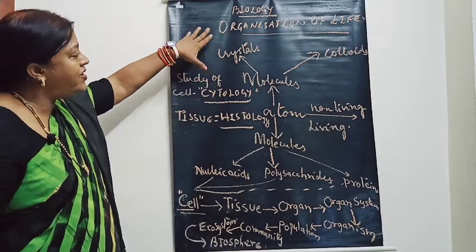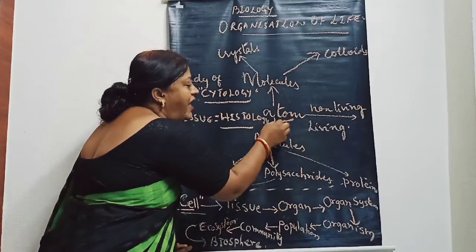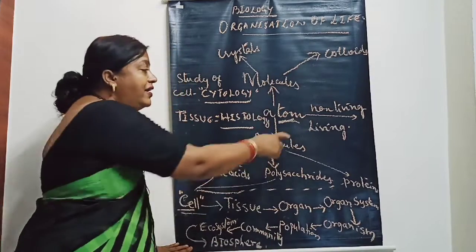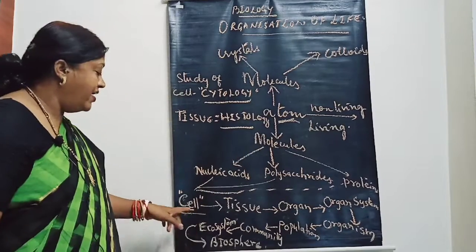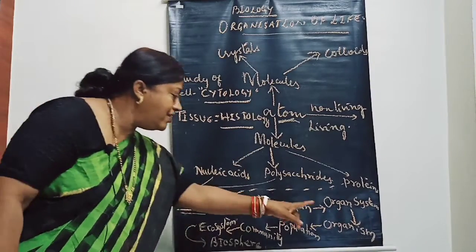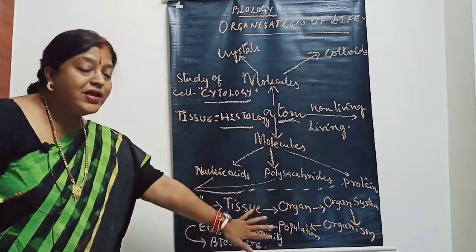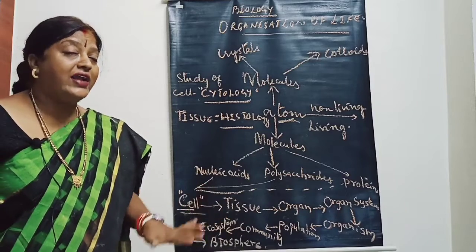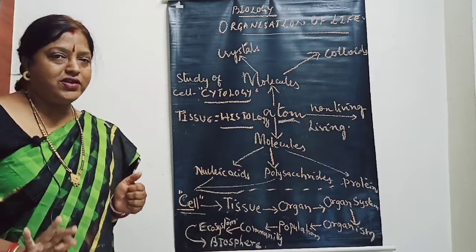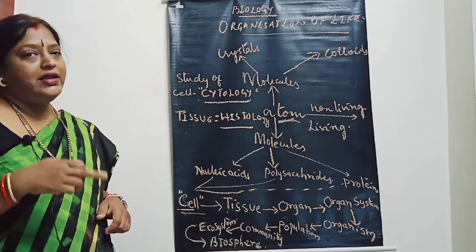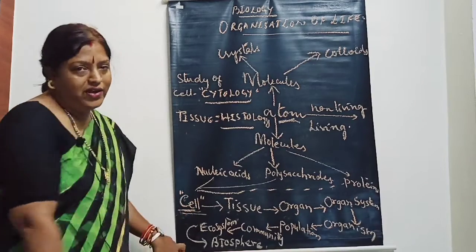Okay, so whether it is non-living or living, they make their beginning with atoms. But in the living organisms, these atoms are arranged in such a way that they form cells, and cells together further make organisms. So this is because of the organization of atoms and molecules in such a way that they carry out the functions. Okay, so here we end up, and in the next class I will be telling you about the cell, the fundamental unit of life.